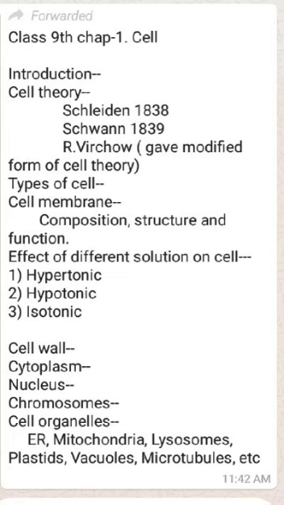Lysosome is the cell organelle which contains a number of digestive enzymes which can digest all types of materials present inside and outside the cell.